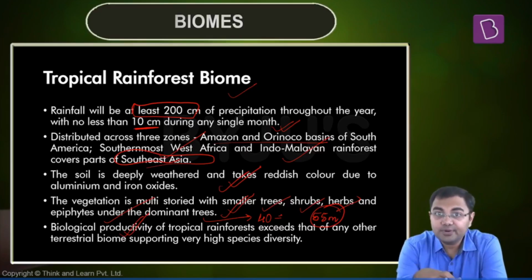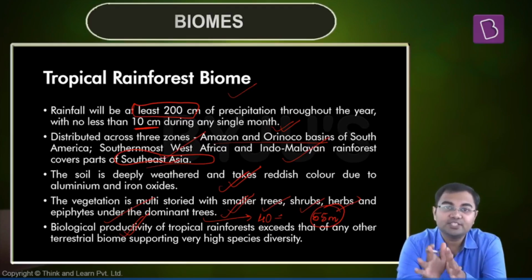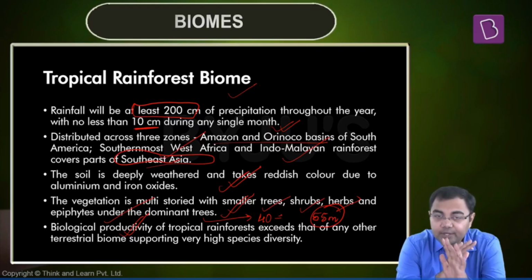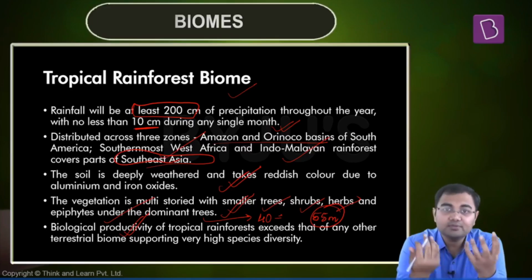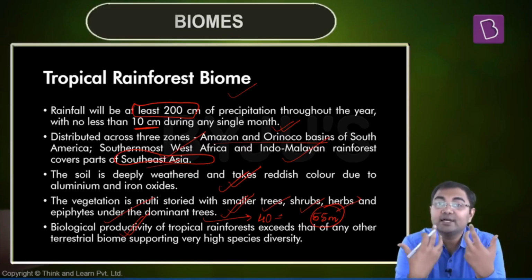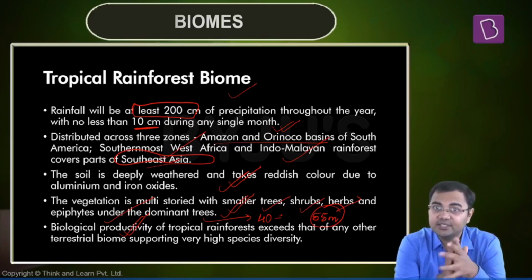When we talk about biological productivity, we see that biological productivity of the tropical rainforest biome is the highest as compared to any other biome that we have. That has been observed. Again, the standing biomass of this forest will also be the highest because of the fact that it is able to sustain a huge variety of species of plants and animals. So that's why even species diversity, if we talk about what is species diversity, we'll see in the upcoming chapter, but species diversity will also be seen as the highest in these regions.